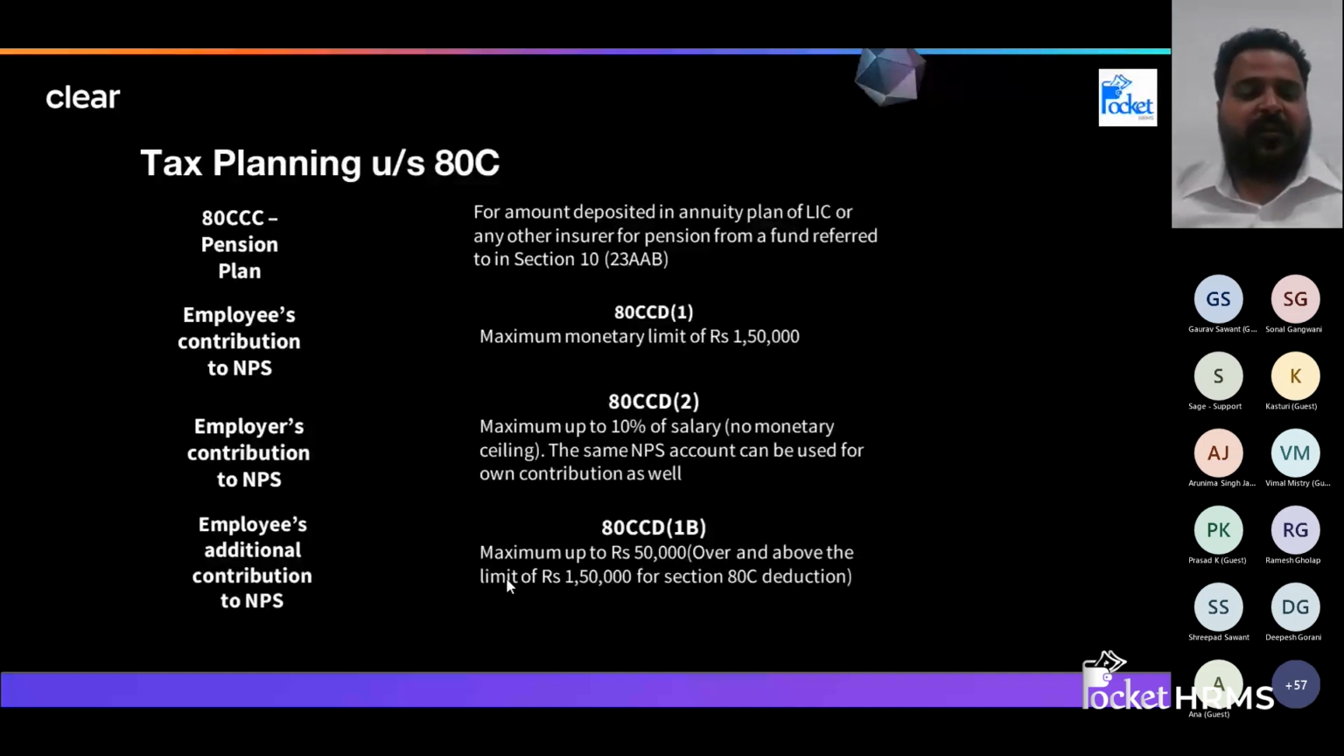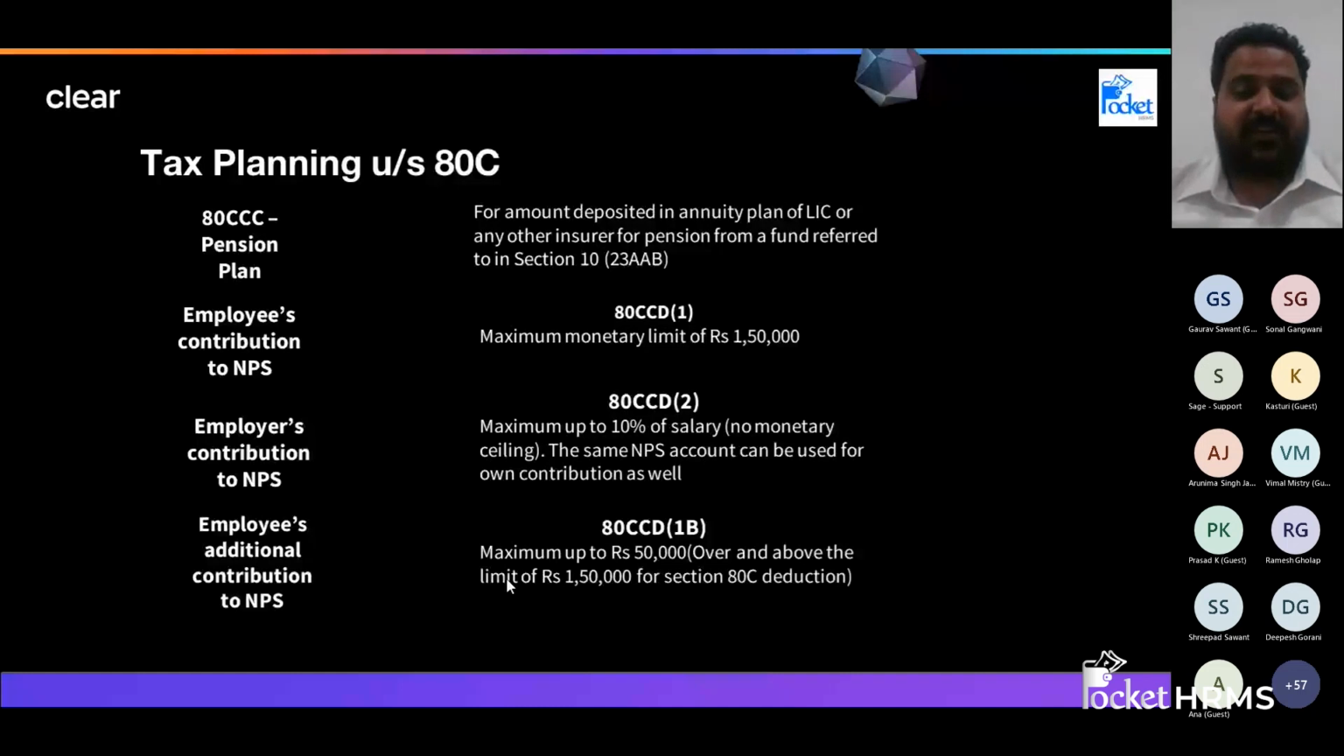Going forward, there are certain other sections which are actually not under 80C, but cumulatively they form a part of this. Okay, so whenever you are paying for any pension plan, that amount you can also claim. Employer's contribution to NPS, up to 1.5 lakh, you can claim under 80CCD(1). Okay, it is the employee's contribution. When the employer contributes for you, then maximum up to 10% of your salary you can claim.